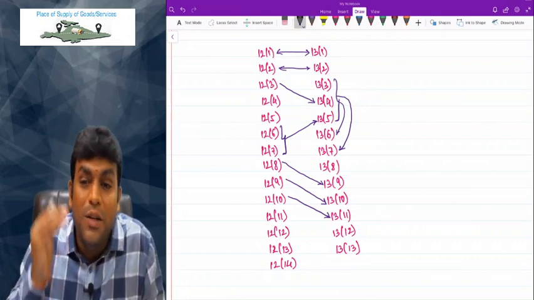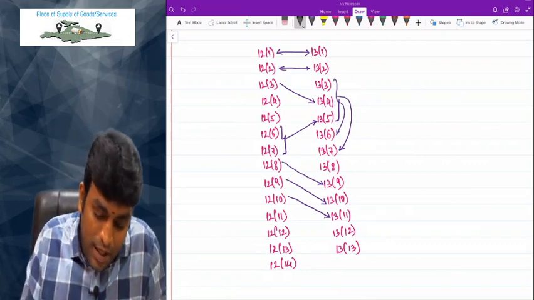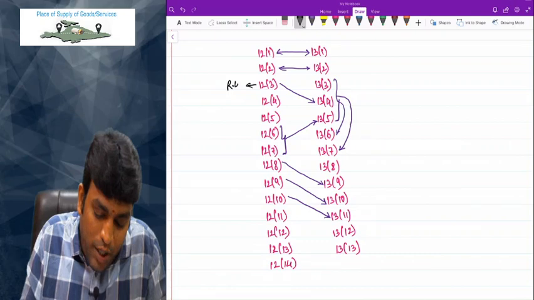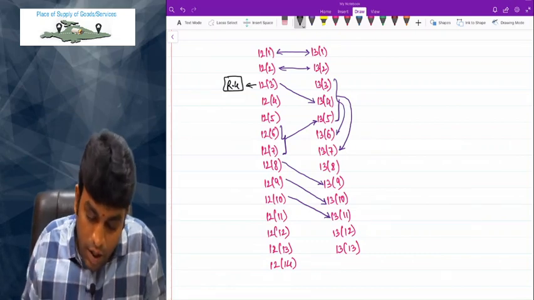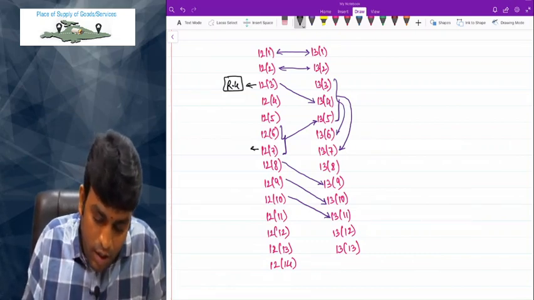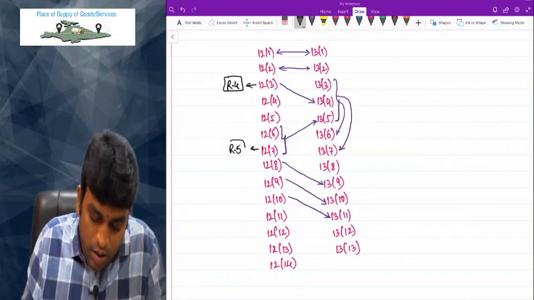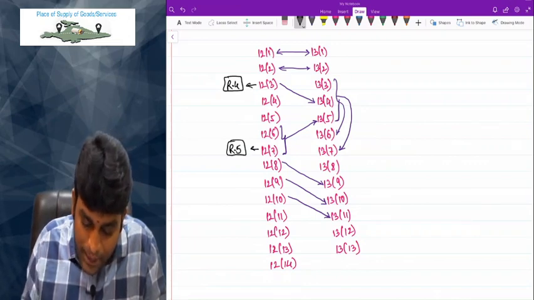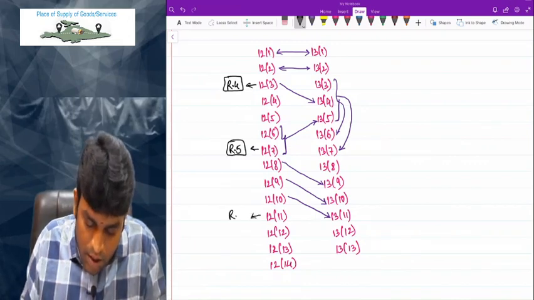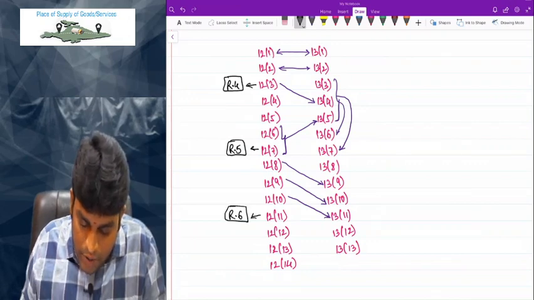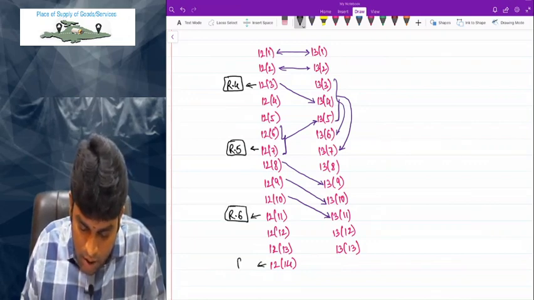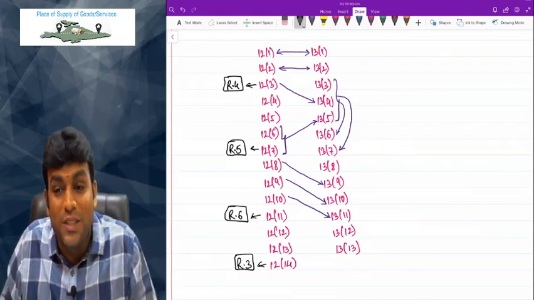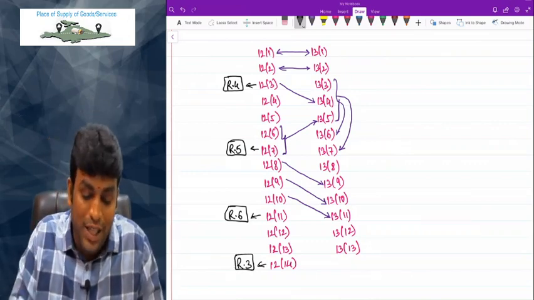And just to add on more knowledge here, 12.3 has got rule 4, 12.7 has got rule 5, 12.11 has got rule 6, 12.14 has got rule 3, sir. 12.14 has got what, sir?